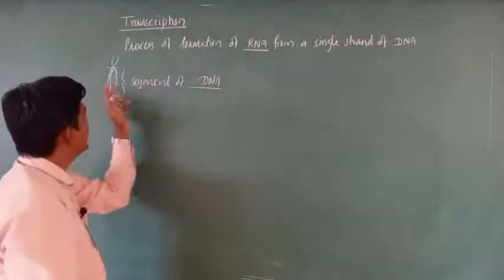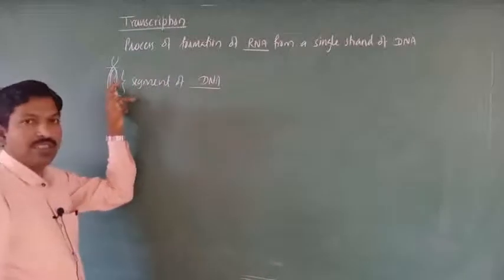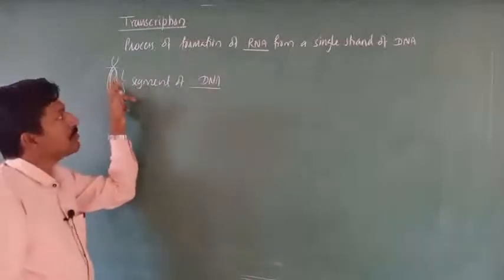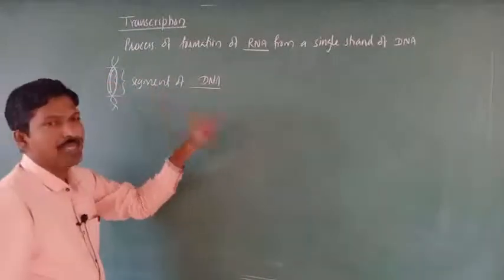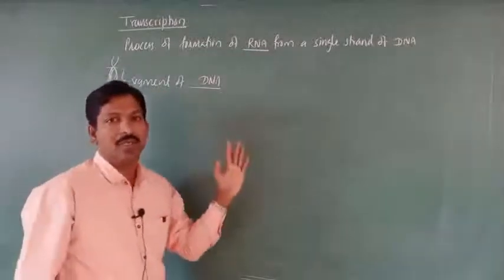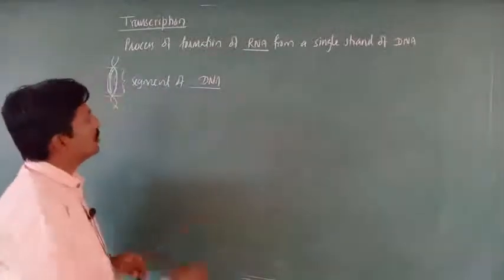Only one strand is copying. One strand is copying here. That means it is copying an mRNA.